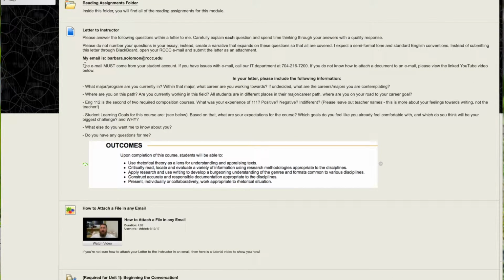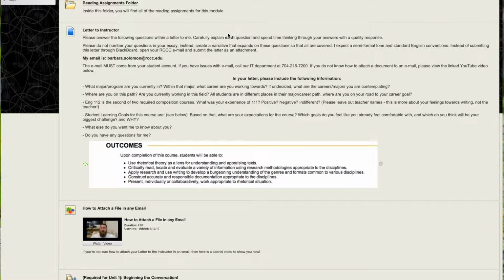Clicking back into Module 1, after your reading assignment folder, you're going to follow that up with any of the activities and assignments that I've outlined for you. The first assignment for me is this letter to the instructor. I'm asking you to write a letter answering these questions below so that I can get a sense of your goals for your career and for your education. Once you've typed that up, you can email me at barbara.solomon@rccc.edu. Again, please make sure that you're emailing me that information.